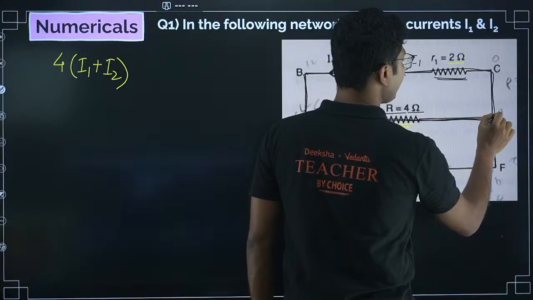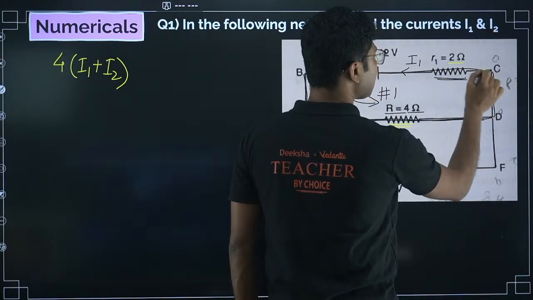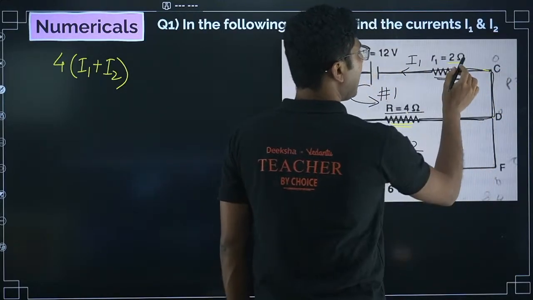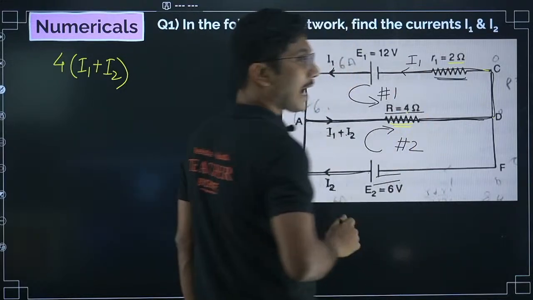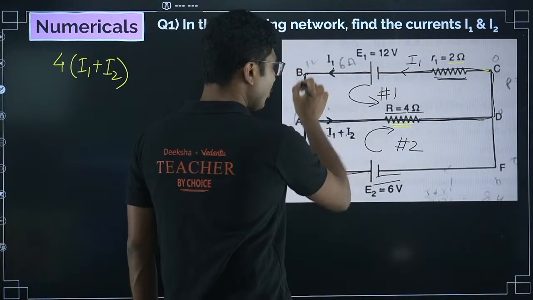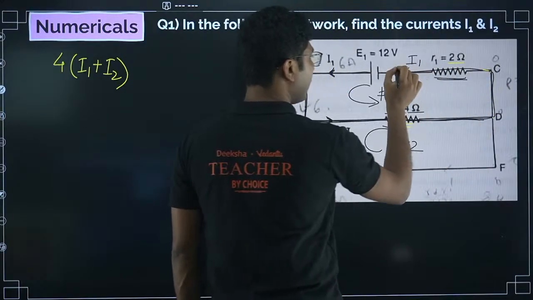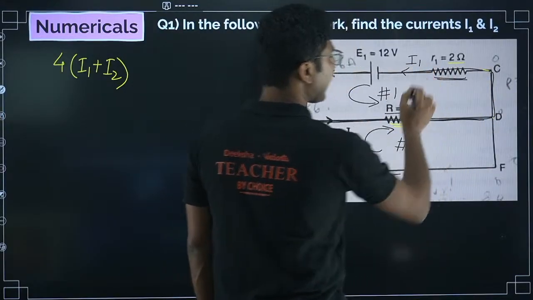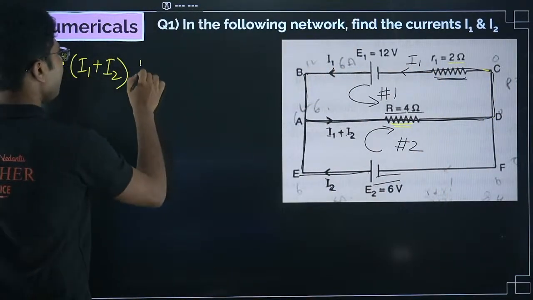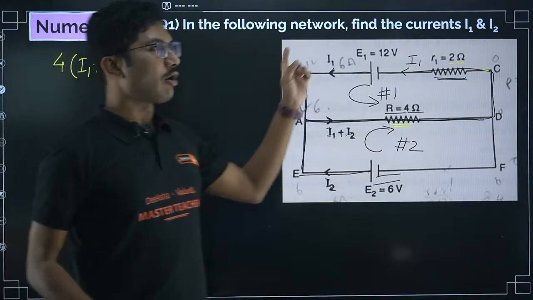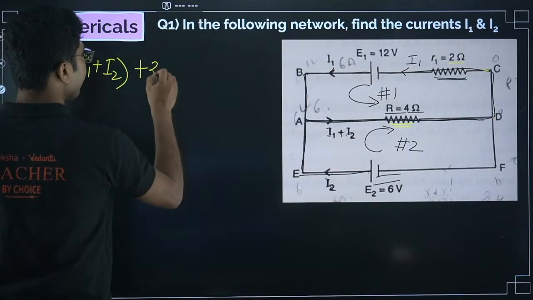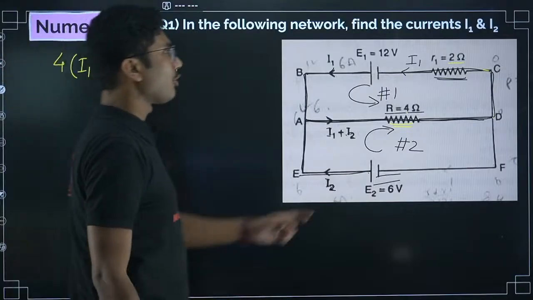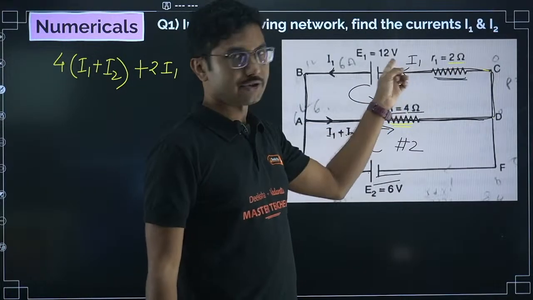No, we have to go back and pass through this 2 ohm resistance as well. Through this 2 ohm resistance, what is the current? Current is I1. Are we going in the direction of the current? Yes, so it will be positive. If we were going in the opposite direction of current, it will be negative. So it will be 2 into I1, because only I1 current is flowing through this resistance.